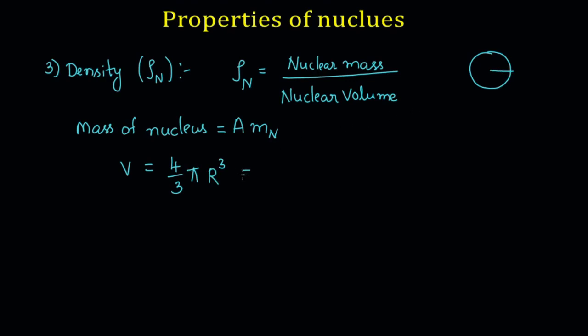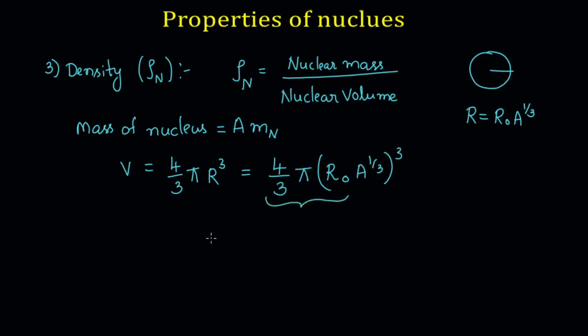So, we can write this as 4 by 3 pi. What about the r cube? We know that the radius of a nucleus is given by r equal to r naught A power of 1 by 3. Therefore, in place of r, we write r naught A power of 1 by 3, whole cube. And all of this is a constant.